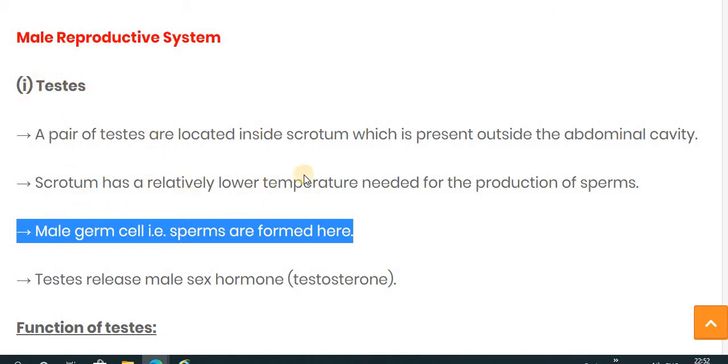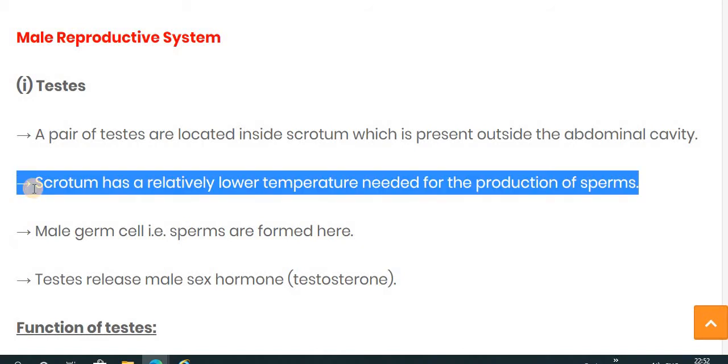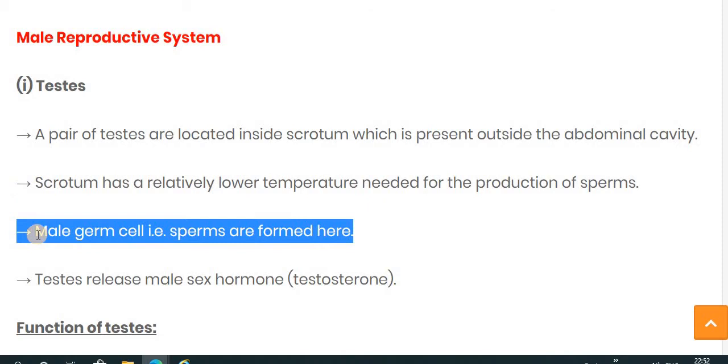Because sperm needs a lower temperature than the body, and this lower temperature is provided by the sac-like structure called the scrotum, in which the pair of testes is located.